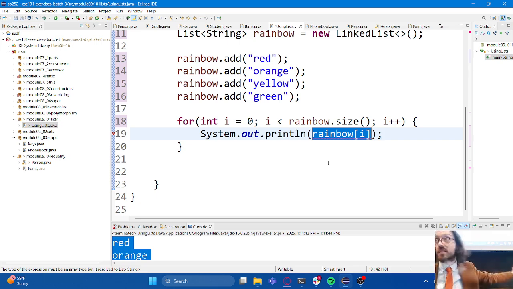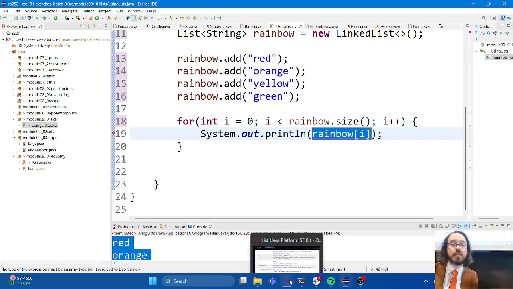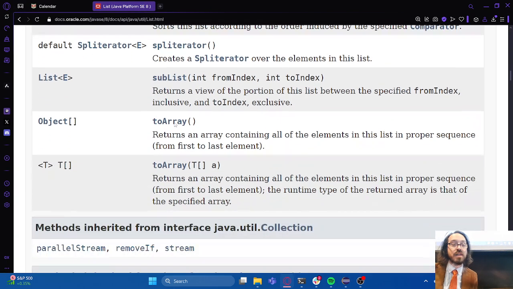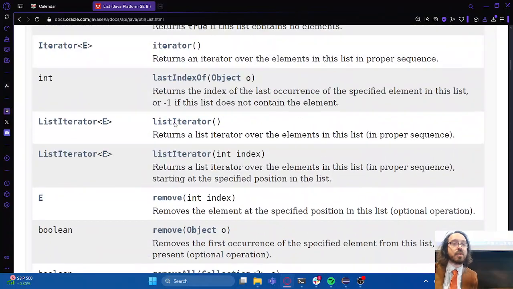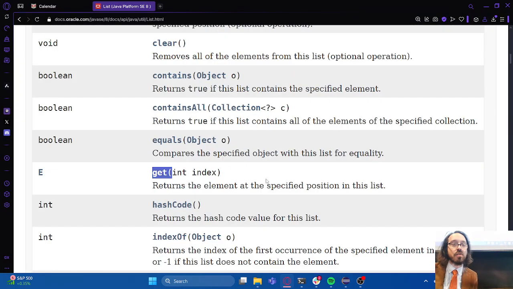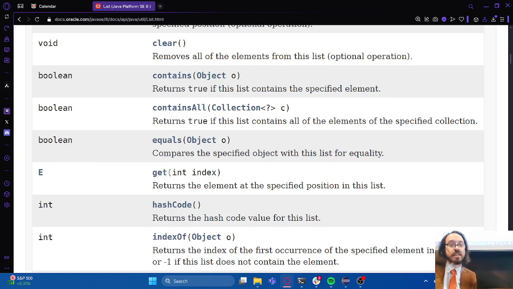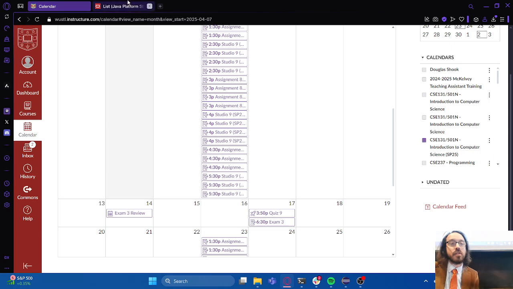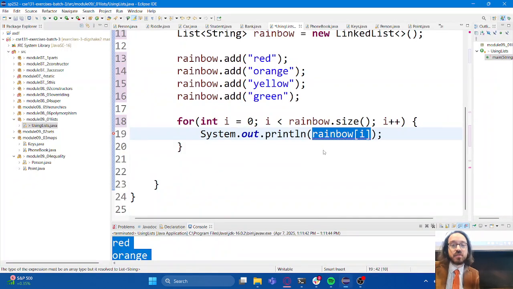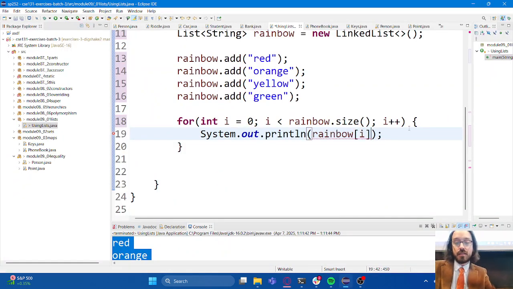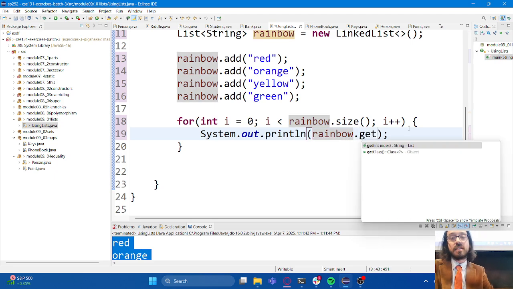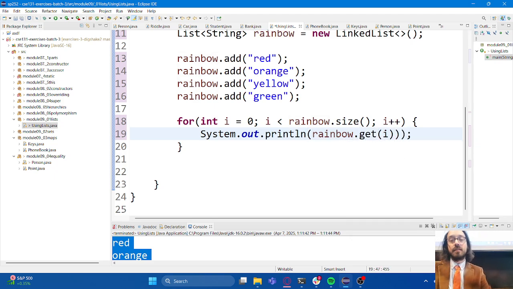Again, we're using methods. So I have to find the appropriate method to extract information out of this list. And the method that we're going to need to do that is called get. So here we are. There's a method called get where I plug in the index, and other than that, it works very much in a similar way to the square brackets, right? Very similar idea to the square brackets. But the reason why it's different again is because we're dealing with objects now, not an array, but actually an object. So I'm going to say get I.